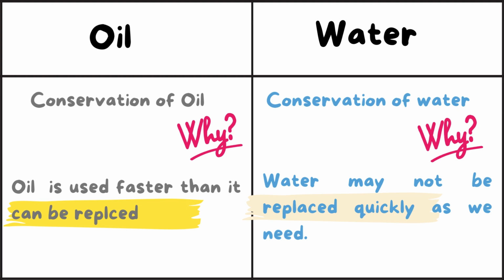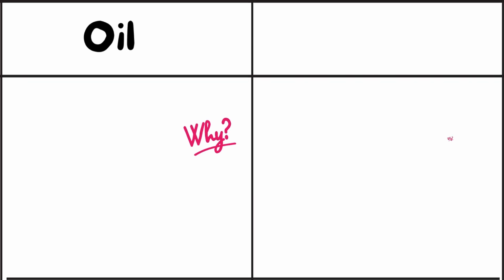And for the water, we need to conserve water, as water may not be replaced as quickly as we need. If we use a large amount of water, it can't be replaced quickly, so we will not have enough water.